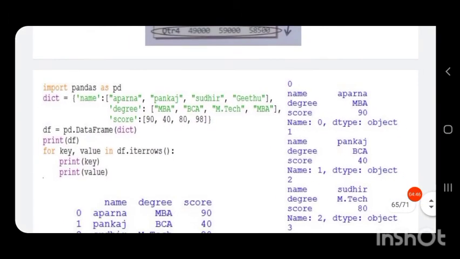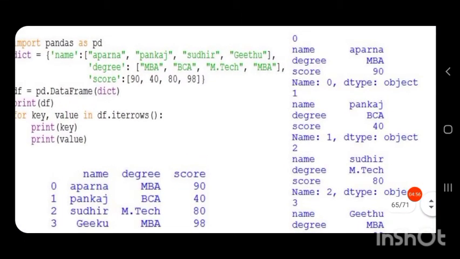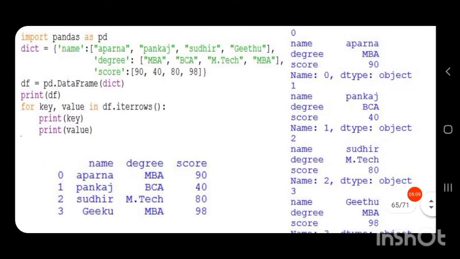So the iterrows function generates output with the row index and a series. You can see row index 0, then a series containing the values in that row. Since it is a for loop, all the values in that data frame will be printed. So next